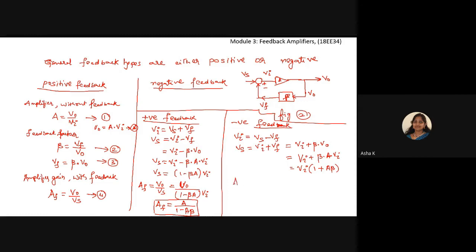Then Vi into 1 plus A beta, or beta A. Then what I'll do, I'll write the equation for AF. V output by Vs is the AF equation, that is the gain with feedback. V output divided by Vi into 1 plus A beta. So finally I can write V output by V input as A divided by 1 plus A beta. So this is the gain with negative feedback. This classification is based on the type of the feedback, whether the feedback is positive or whether the feedback is negative.